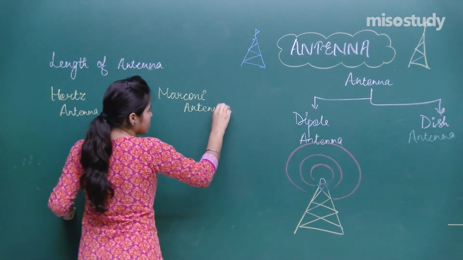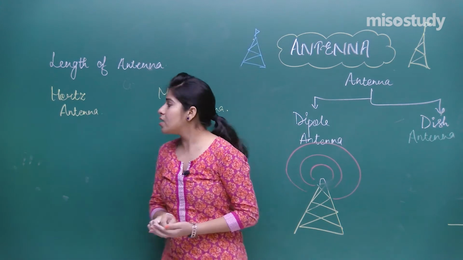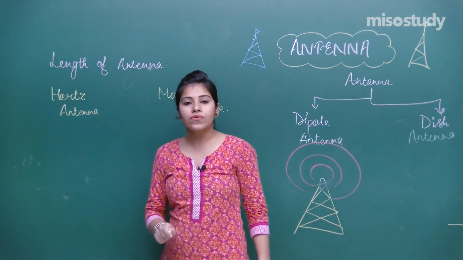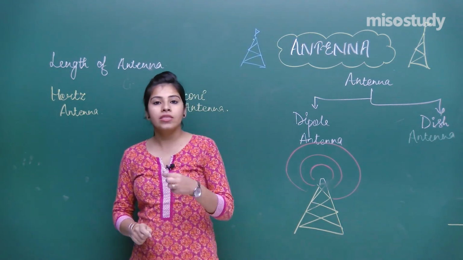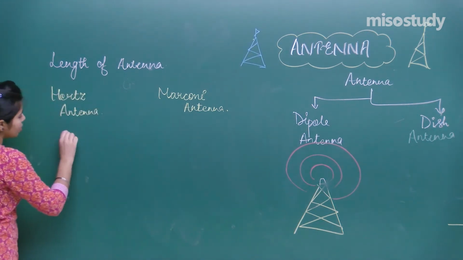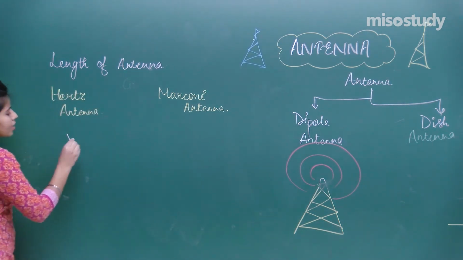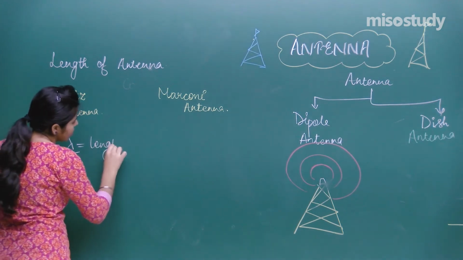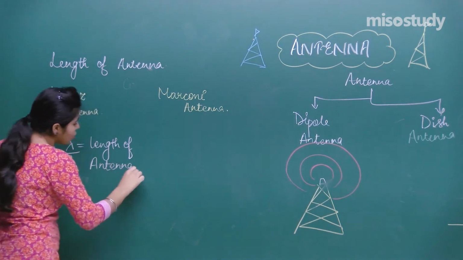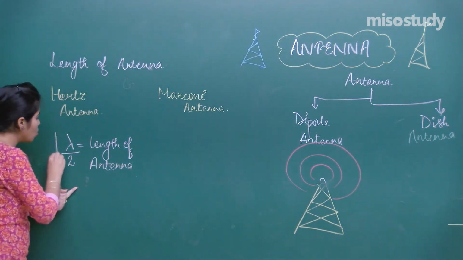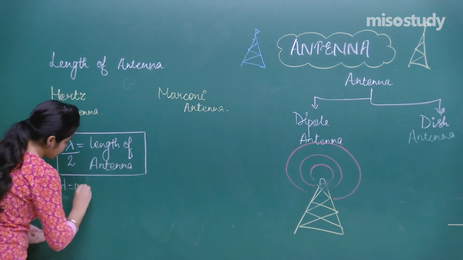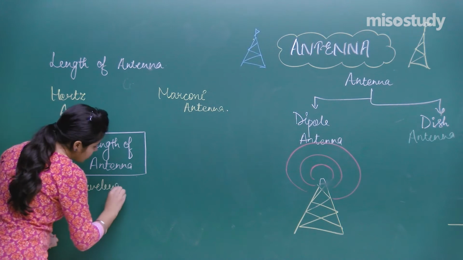What do we mean by the Hertz antenna? This antenna says that the length of the antenna should be a factor related to the wavelength. The length of the antenna should be lambda by 2, where lambda is the wavelength of the signal.